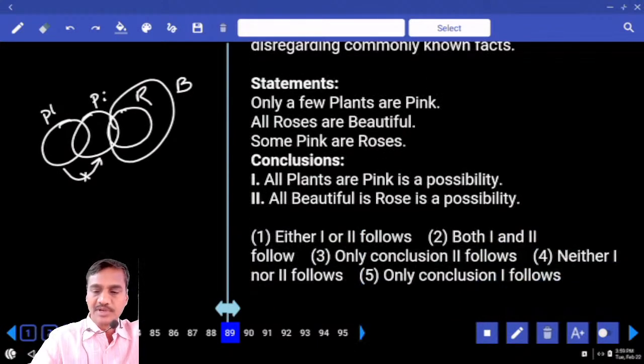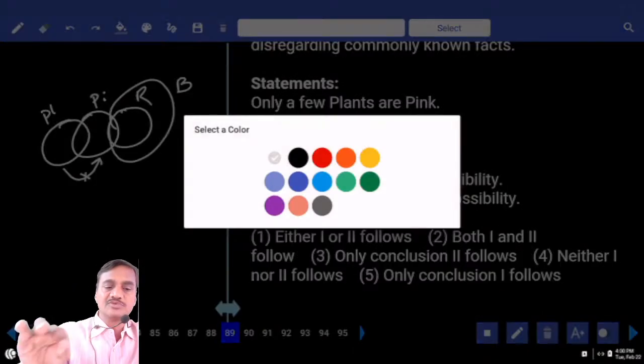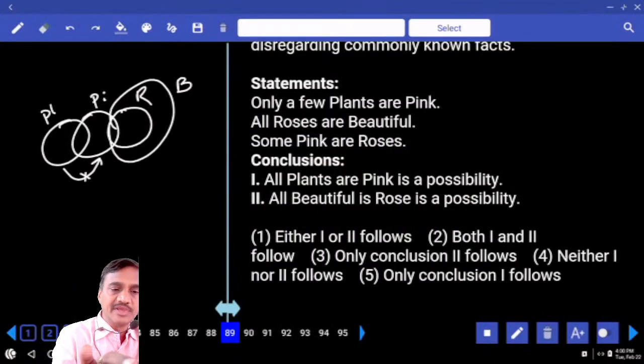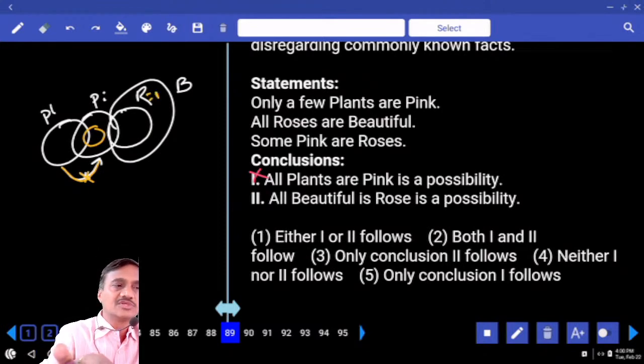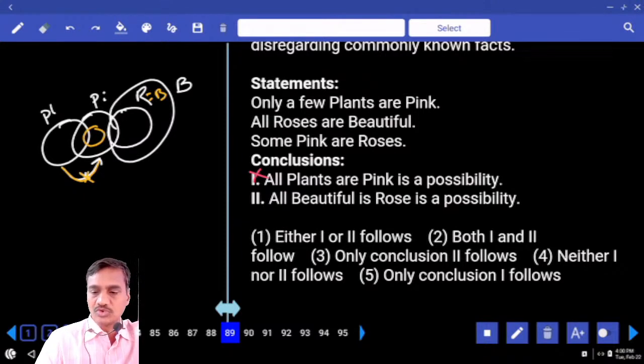Then the first one, all plants are pink, is a possibility. This entire plant is a part of this pink. Is it possible or not? Now in order to make it possible, I need to write these plants like this. And if I write a plant like this, the statement only some plants are pink will become invalid. Isn't it? Hence it is not possible. Then second, all beautiful are roses. This entire beautiful, tell me whether I can write beautiful and roses like this or not. Now it is possible, yes. Hence what is your answer? Only 2 follows. Only 2, that is choice 3, question number 89.